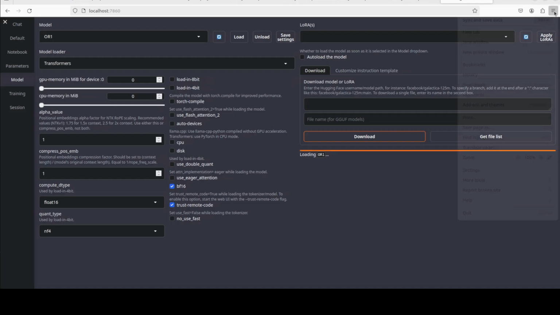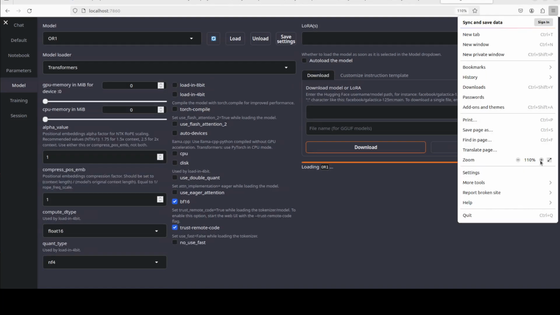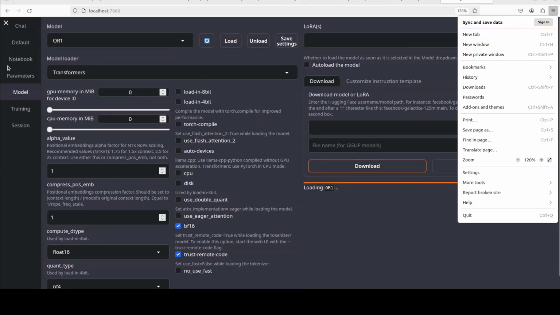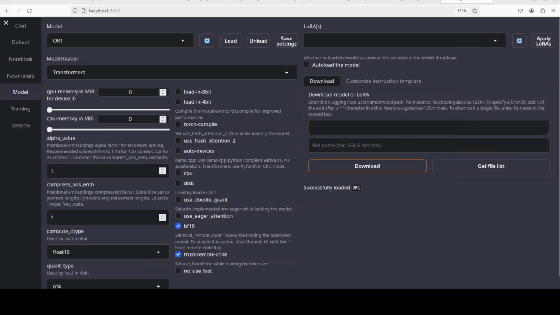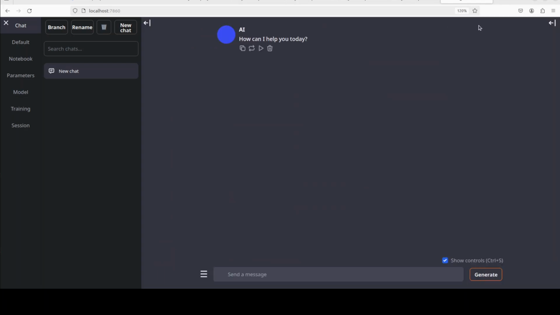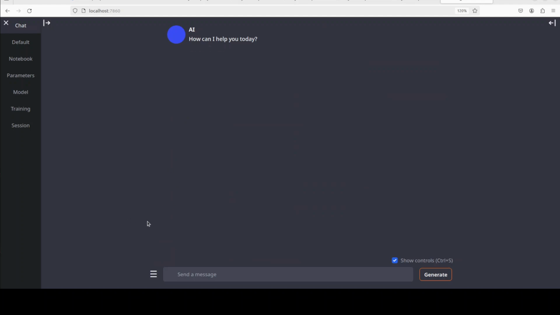I'm just going to make the screen a bit bigger, maybe a little bit less. It is loading the model onto our GPU and it has been loaded. Let's go to chat. I think this looks good. Okay, I'm just going to keep the rest as is. I'll make the screens a bit bigger here. Okay, looks much better.